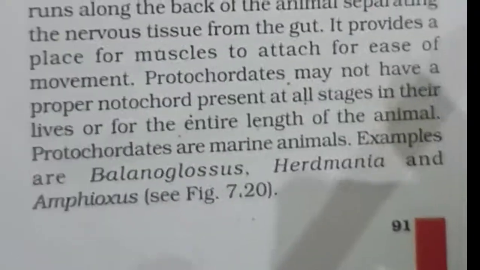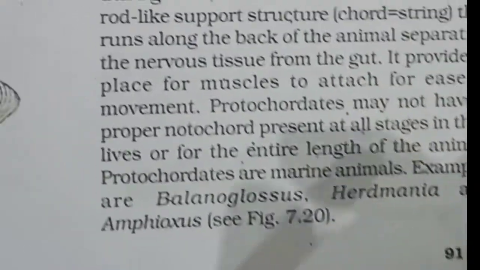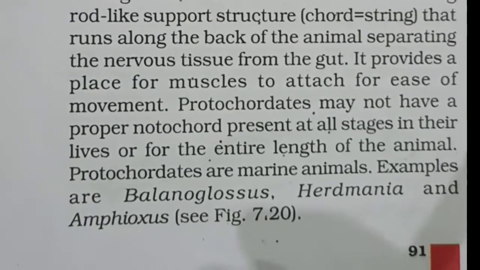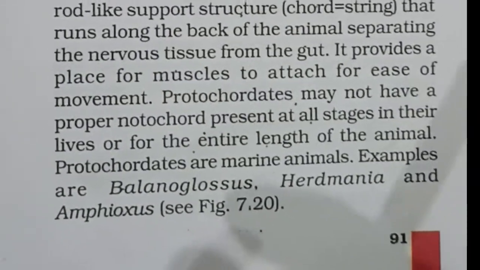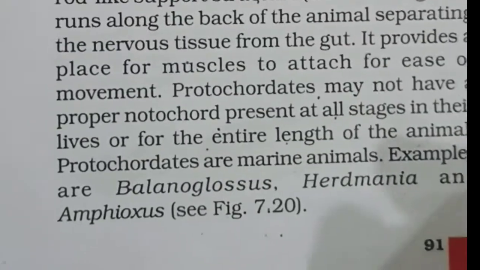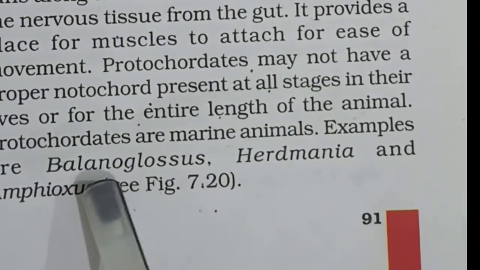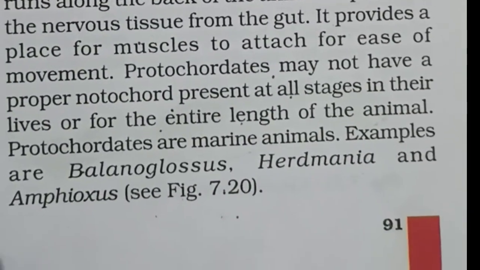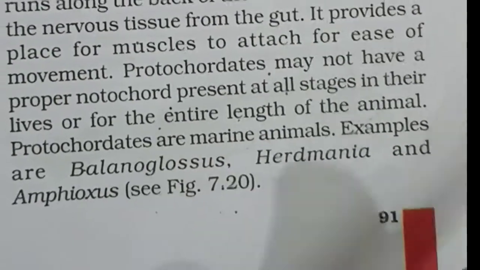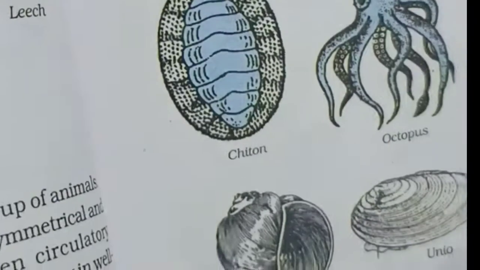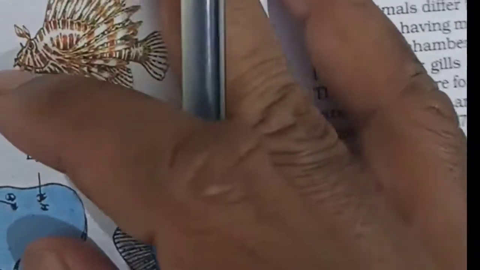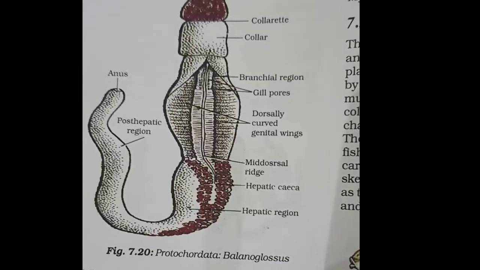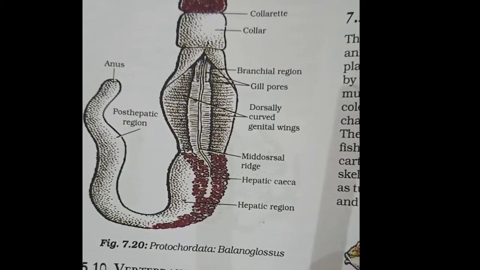In these Protochordata, the adult body is covered with a tunic or test containing cellulose. Examples we can see here: Balanoglossus, Herdmania, and Amphioxus. The diagram must be given here. So they have given a diagram of only one animal that belongs to Protochordata.